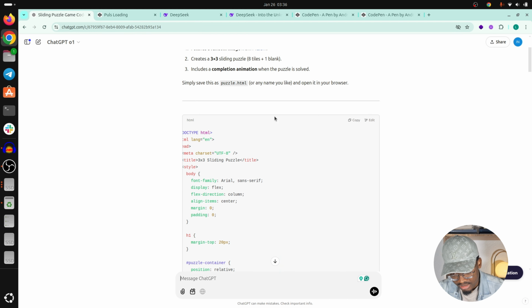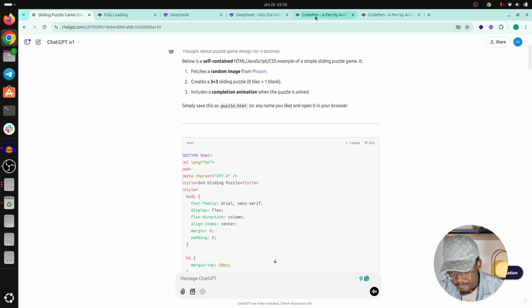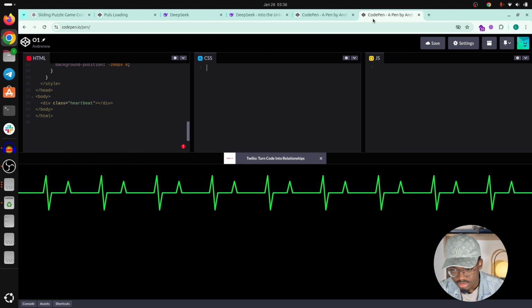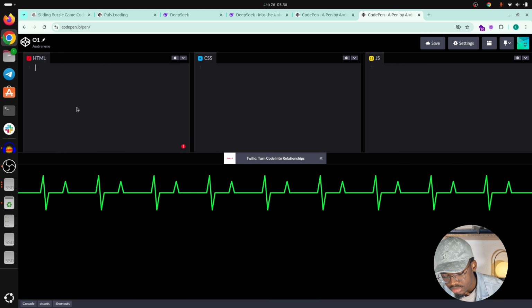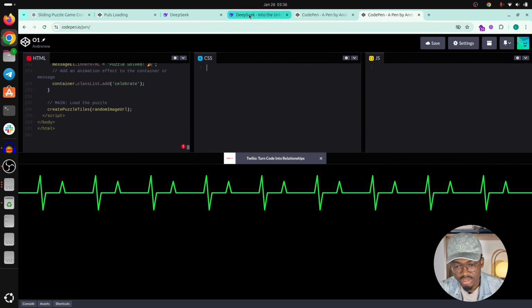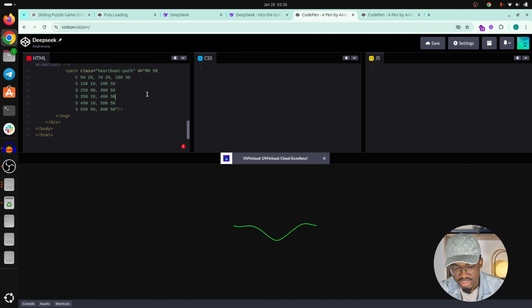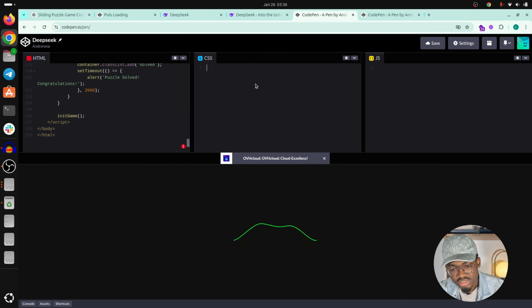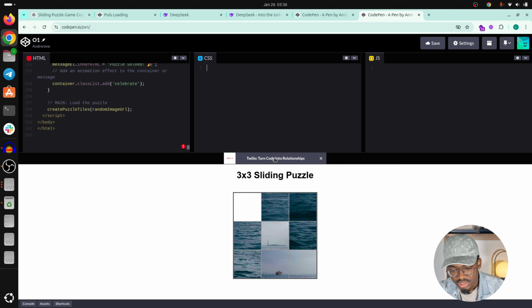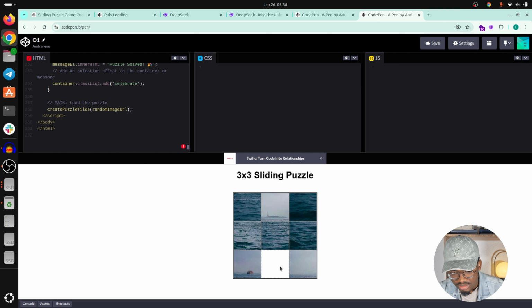Okay, let's copy and go to O1. So we delete everything here and we put this here. Same for DeepSeek. I think we already have the code. Copy this, DeepSeek, paste it here. Okay, so here we have a puzzle. Oh, nice. I don't know if that's actually working.